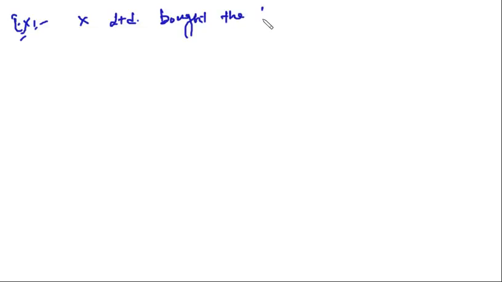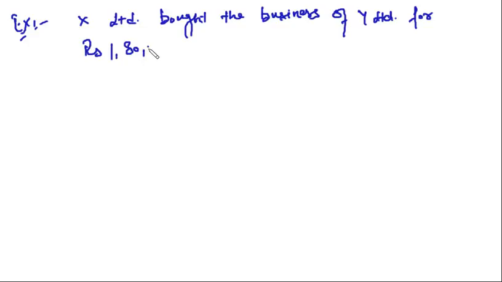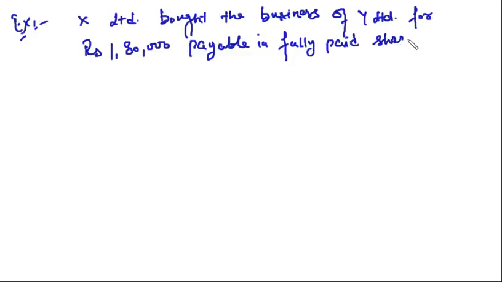Let us see a practical problem. Let us do one example. X Limited bought the business of Y Limited for rupees 1,80,000 payable in fully paid shares of rupees 100 each.